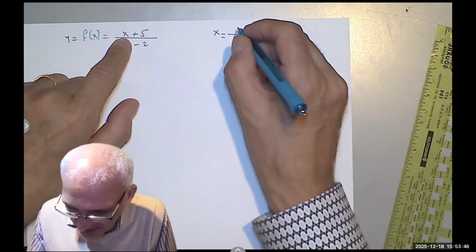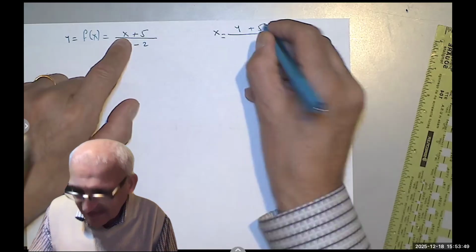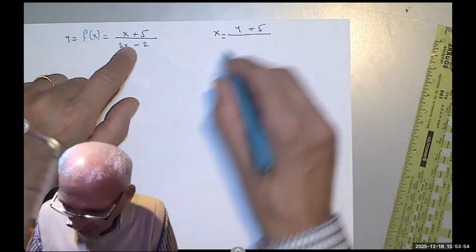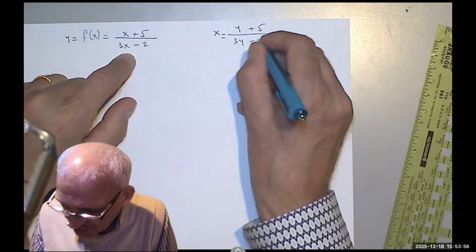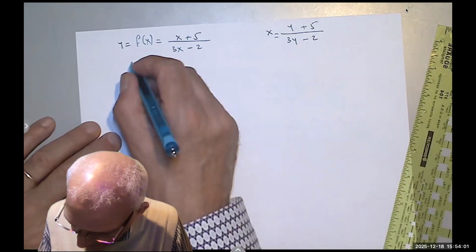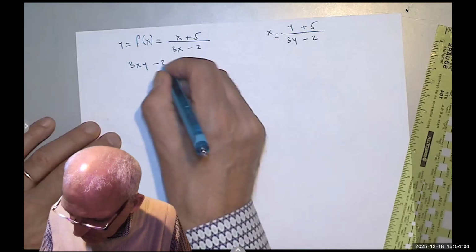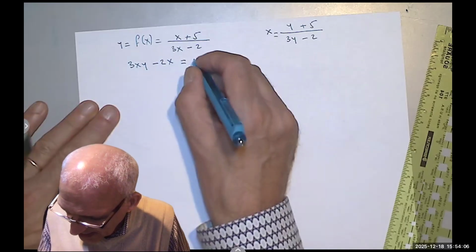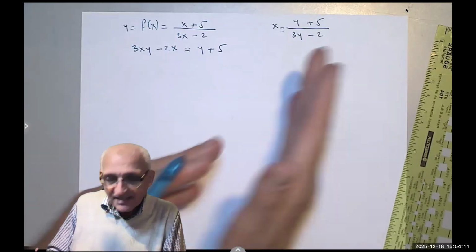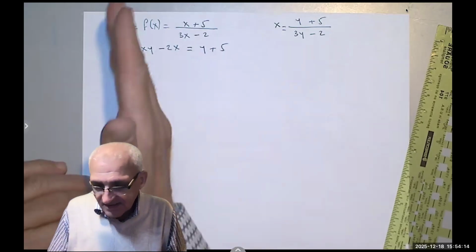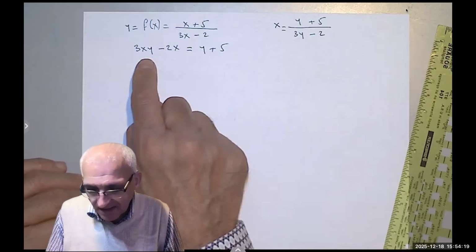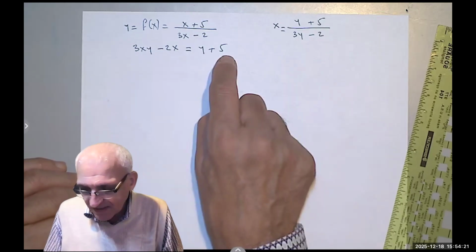So here I'm going to say y plus 5, and then at the end, instead of y, I would replace it by inverse of x. Y plus 5 over 3y minus 2. So I'm going to cross multiply and get 3xy minus 2x equals y plus 5, because it's multiplied, they are multiplied by 1. And then I'm going to move all the things that have y, all the things that have x on the left and everything without x on the right.